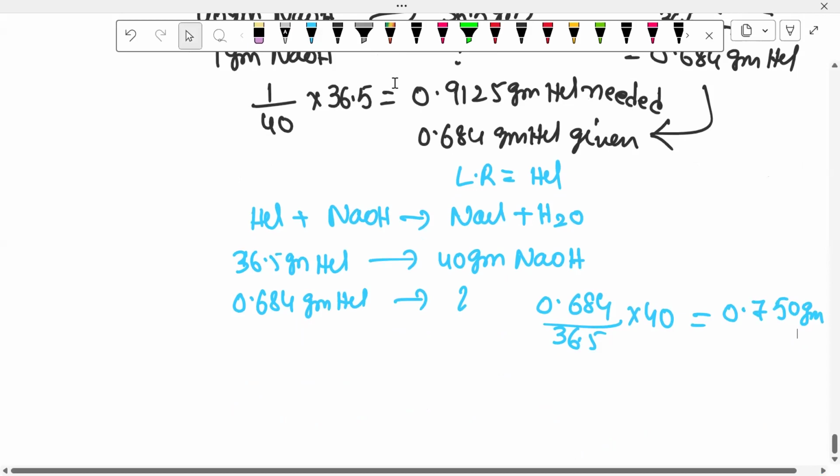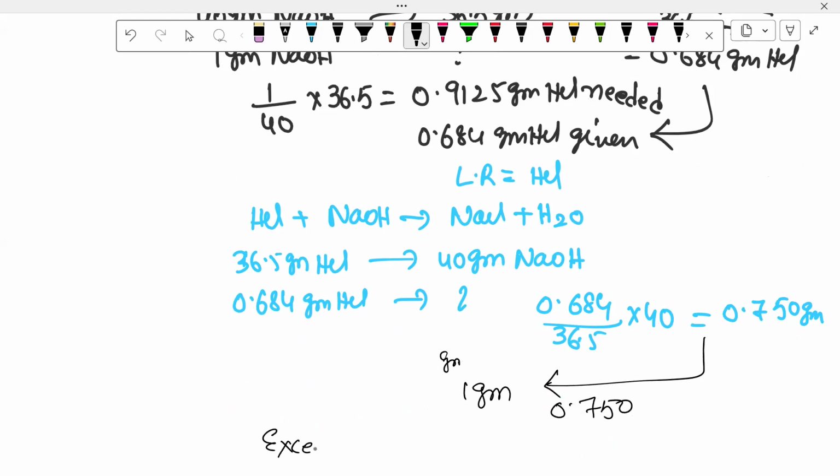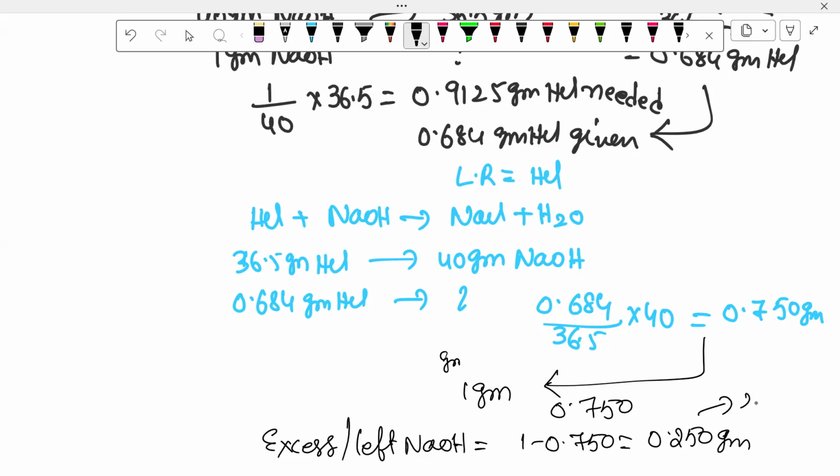How much is given? 1 gram. That means 1 gram given, but how much needed? Only 0.75 needed. Therefore, the excess or left NaOH is equal to 1 minus 0.750, that is 0.250 grams, which is equal to 250 milligrams. Then the final answer, option 2 is correct.